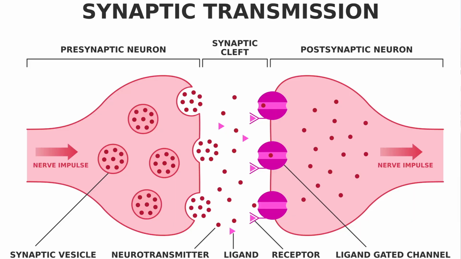Now there's also long distance signaling, and a really great example would be the synaptic signaling from the nervous system. Here you can see a nice picture of that, where a nerve cell sends out a message to a receiving nerve cell, and that recipient is then going to fire that nerve impulse along the length of that cell, and it's going to in turn signal another cell to do the same thing.